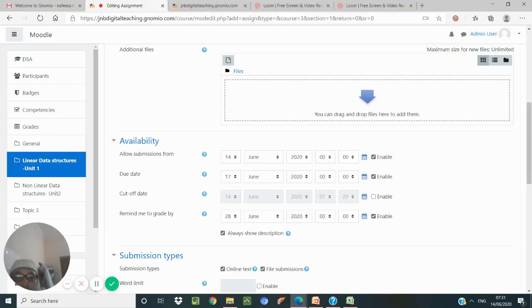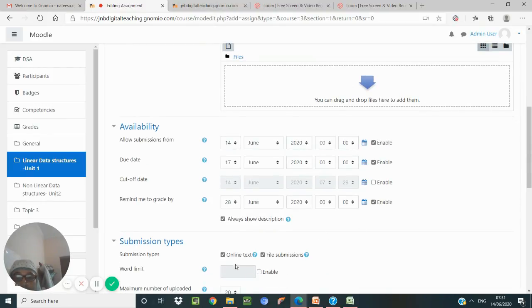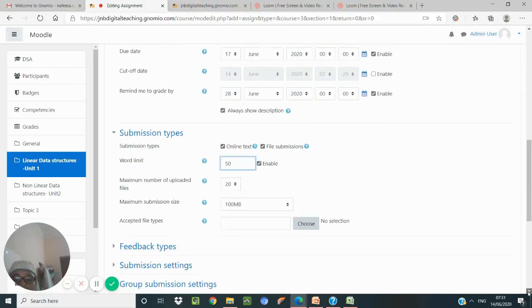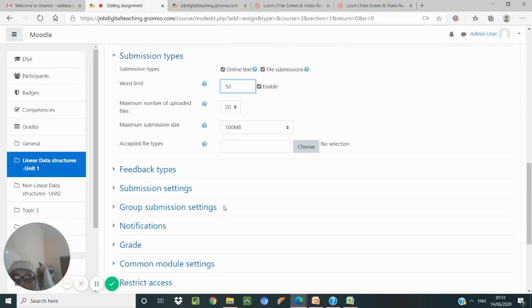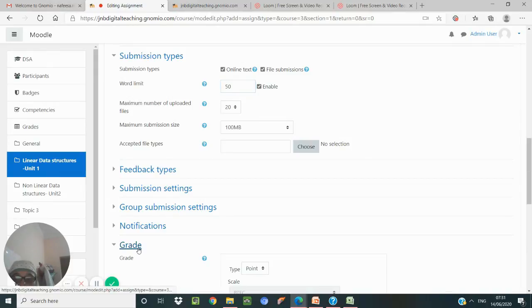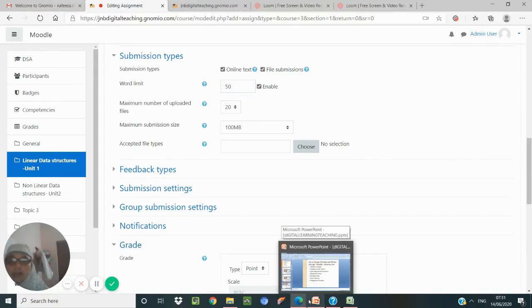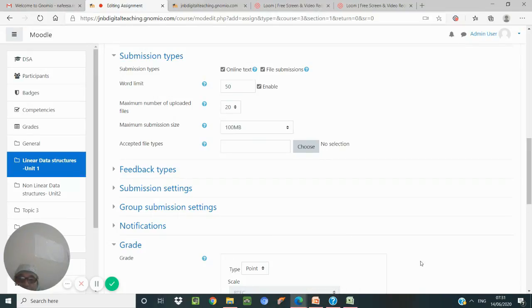Okay, once we choose the online text, we can enable this, how much word limit we want. Okay, 50 words, like this we can give. So other data can be given, what is the grading options we want. Okay, whether we want to have it as 100, 50, like that.